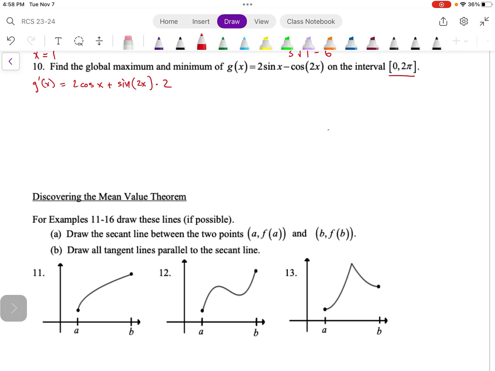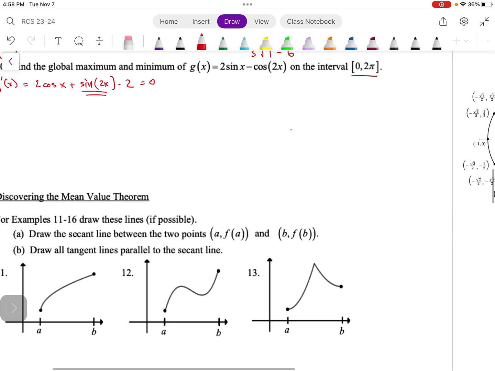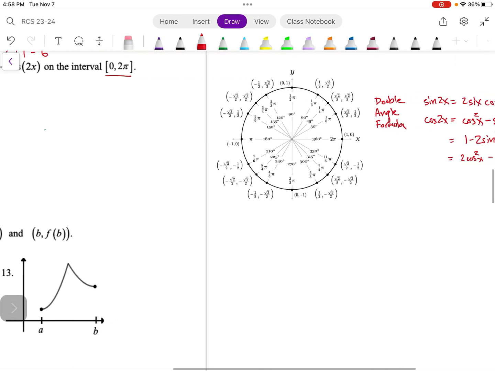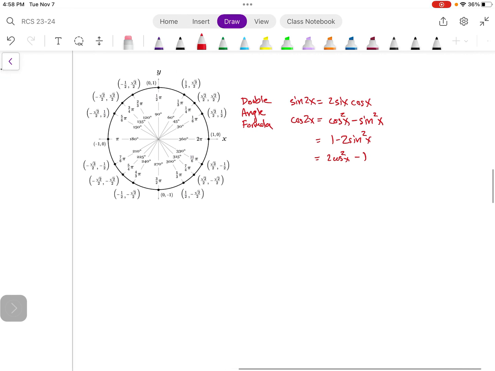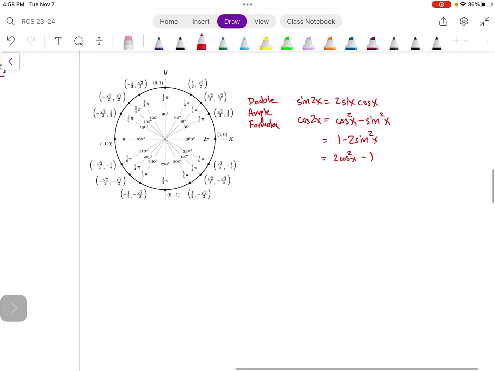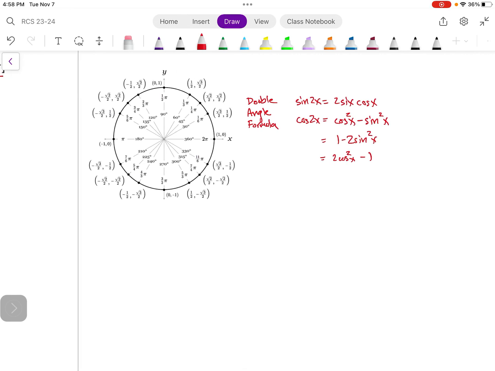All right, now we run into a little bit of a pickle with this sine of 2x. We're going to be trying to set this equal to 0, and that's going to cause some issues for us to solve. So over here to the right, I do have a handy-dandy unit circle. We're going to get into plugging these values in, and I'm going to use that as a bit of a reference. But I do also want to show you these double angle formulas.